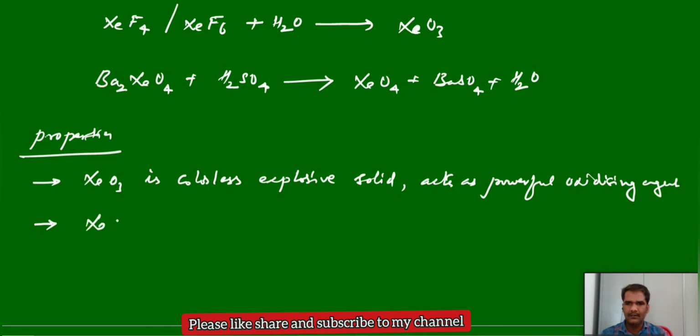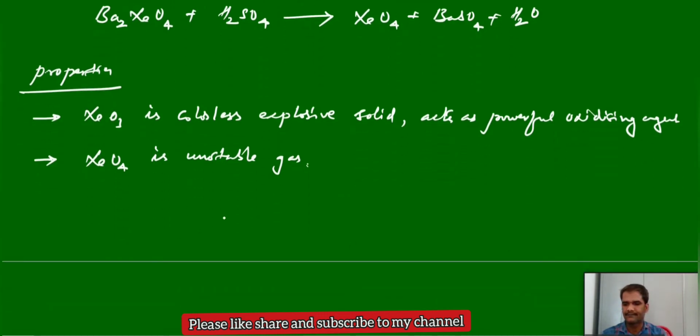And xenon tetroxide, this is also unstable. This is an unstable gas. It easily explodes at low temperature conditions.